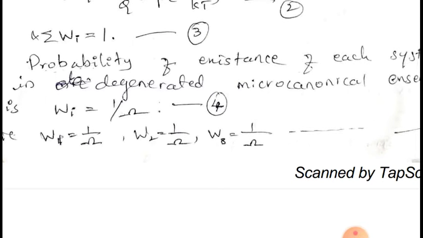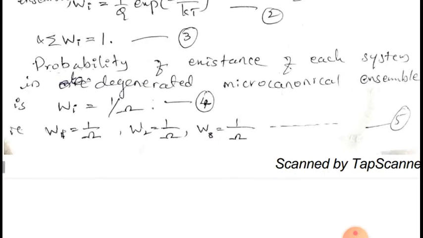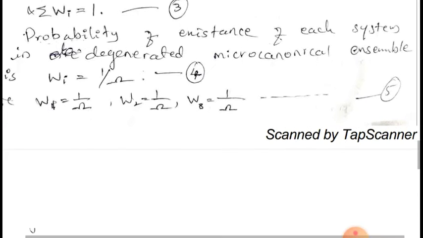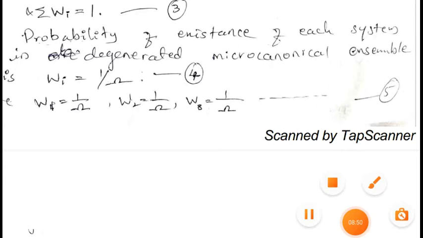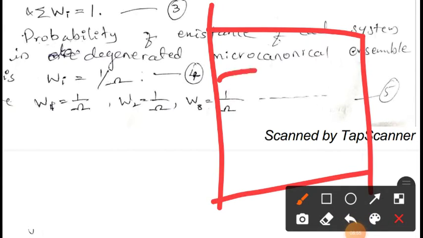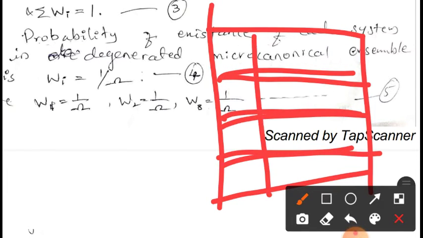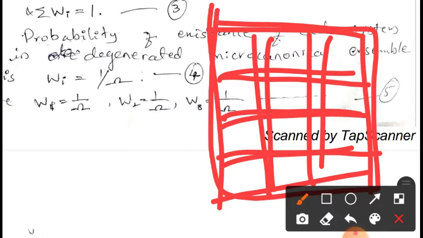Then the probability of existence of each system in a degenerate microcanonical ensemble is Wi equal to 1 upon omega, because here we have a large number of systems in a microcanonical ensemble. The energy of each such system is Ei only.